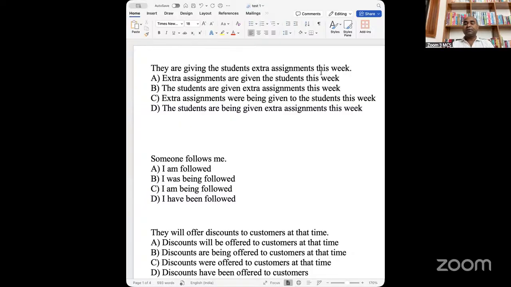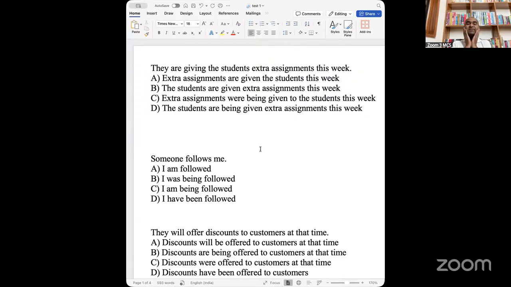You know that that's just the rule. If it is present simple, then is/am/are plus past participle verb. If it is past simple, was/were plus past participle verb. If it is am/is/are verb-ing, then being plus past participle verb. If it is was/were verb-ing, then it is was/were plus being plus past participle verb. So these are some general rules that we follow. So let's begin with "they are giving."